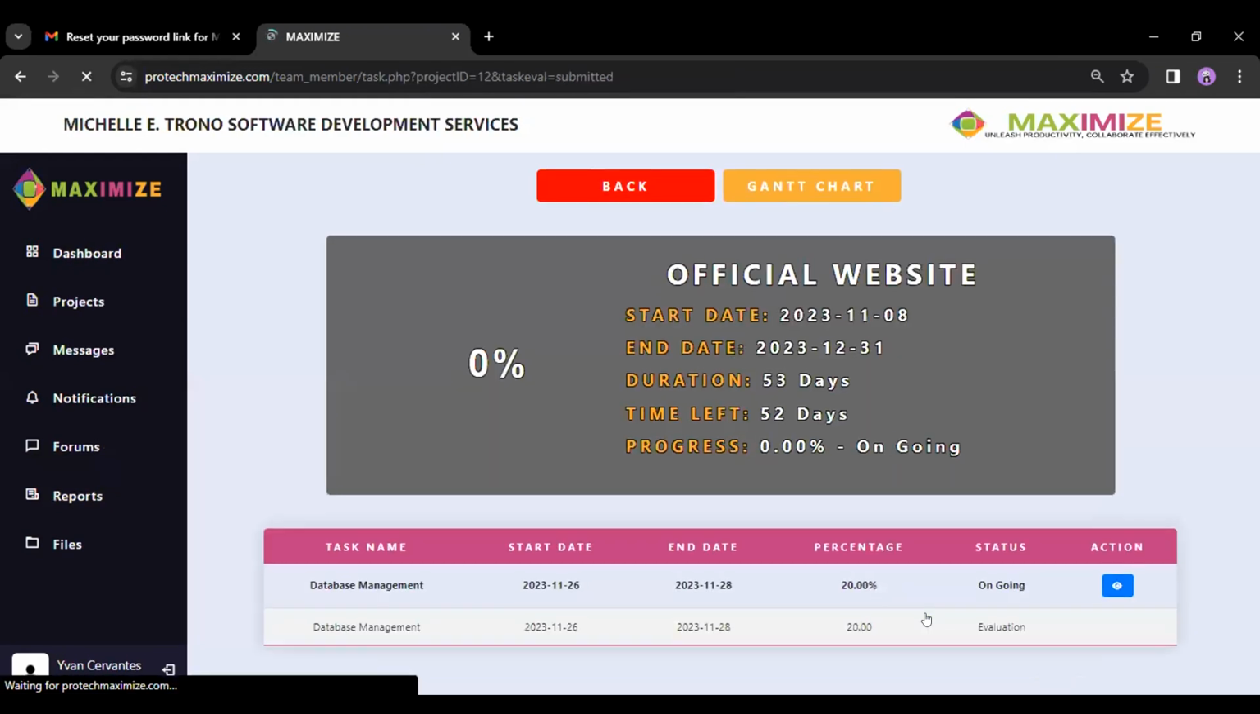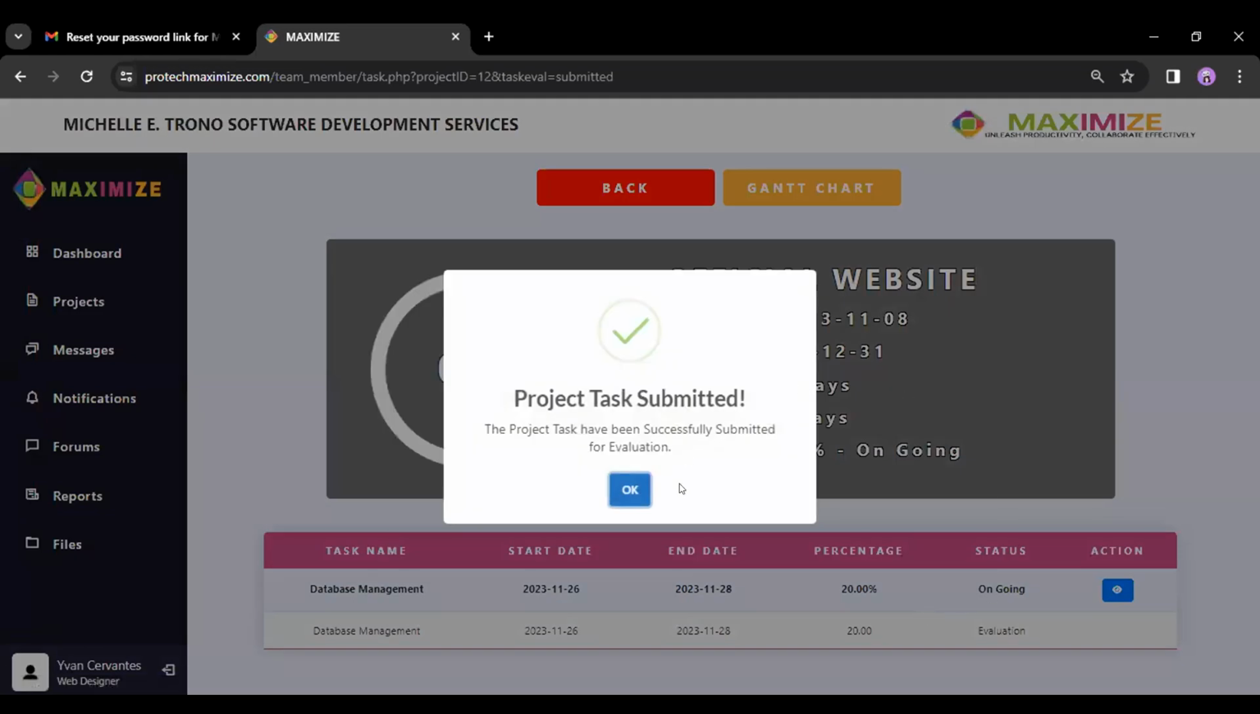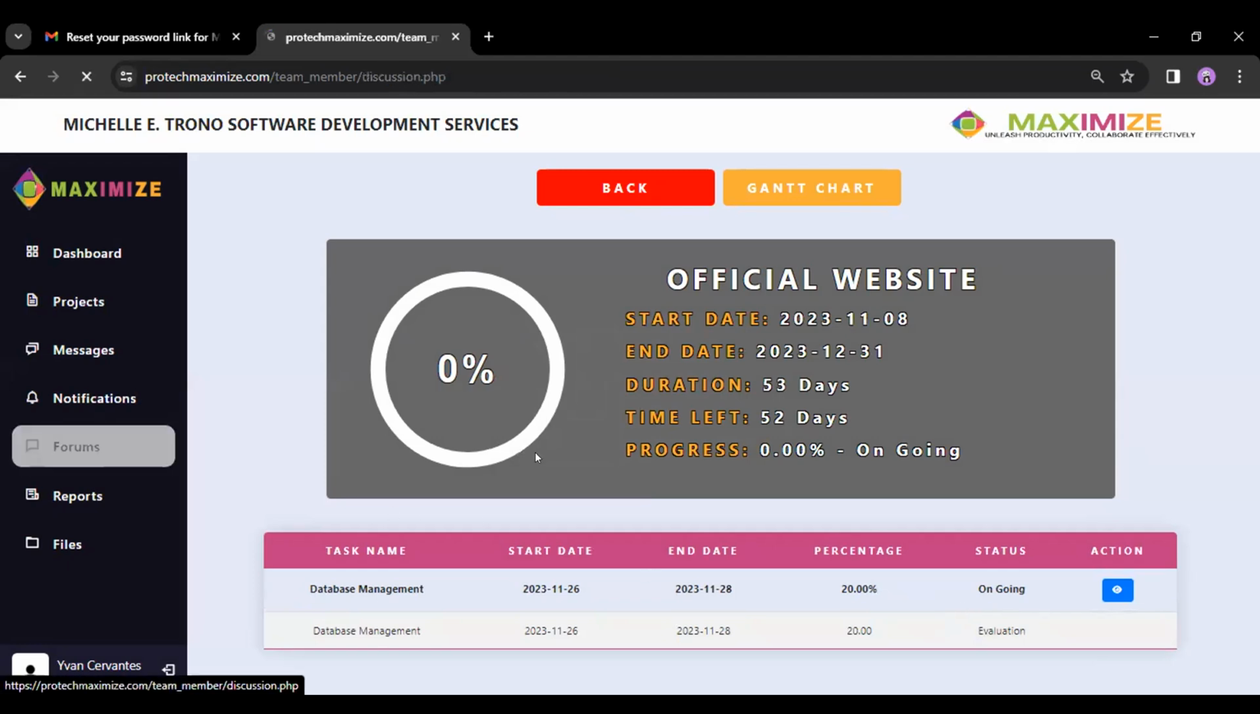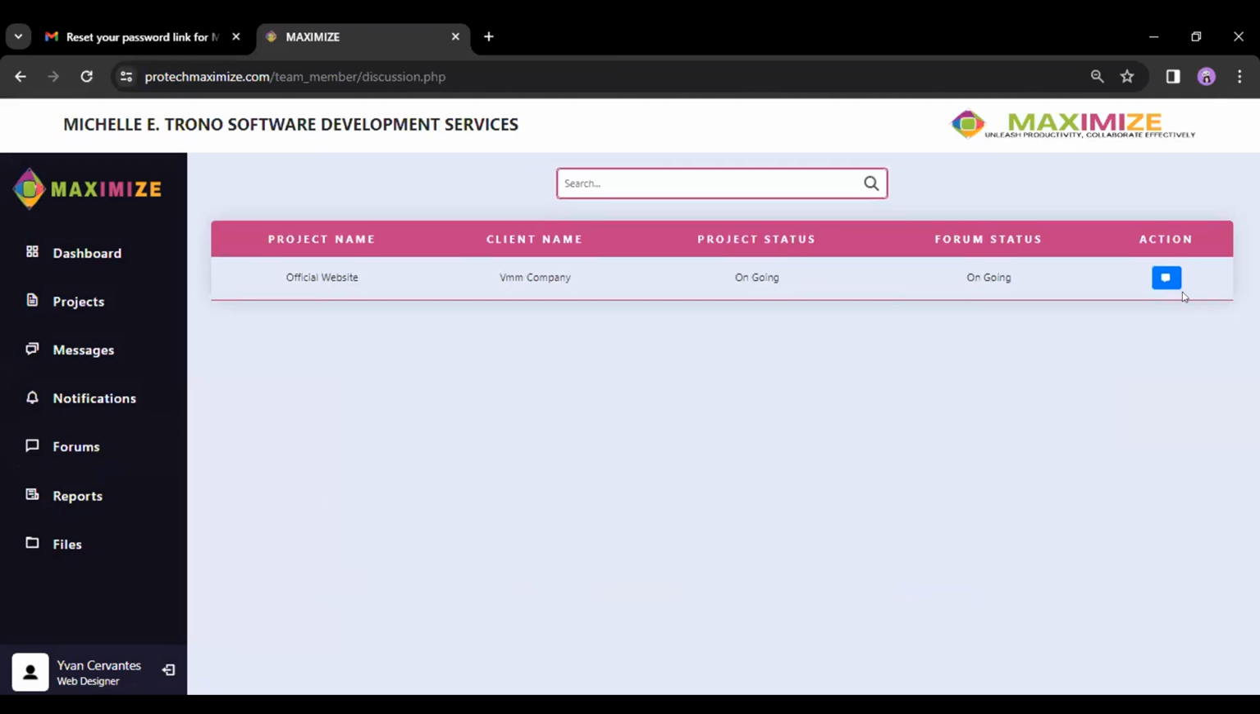Submit. As you can see, the status of our subtask is now for evaluation. It will turn to complete or incomplete, depending on the rating provided by our project manager. Before we proceed again to the project manager to check the submitted file, we proceed first to the forums module to check if we can view the messages.